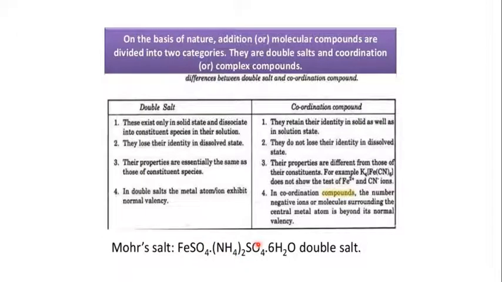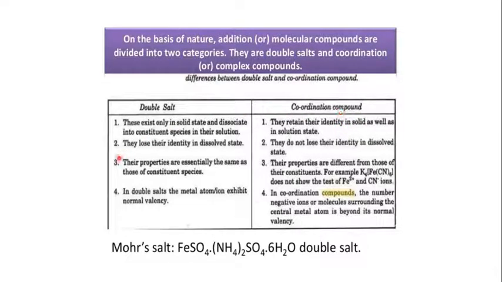All of these ions dissociate when a double salt is placed in solution, while a coordination compound will retain its identity and will not dissociate into its constituent species. That is the major difference between a double salt and a coordination compound.